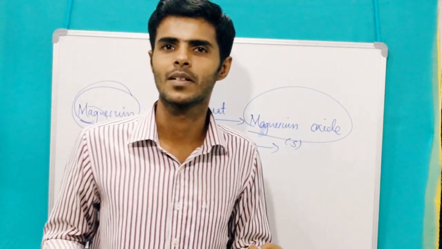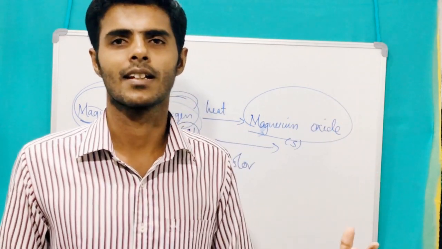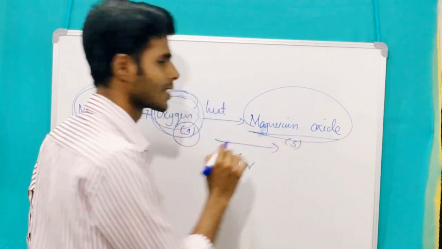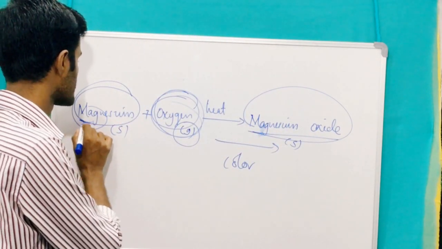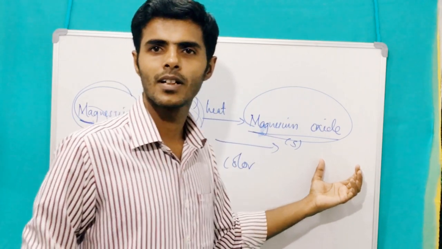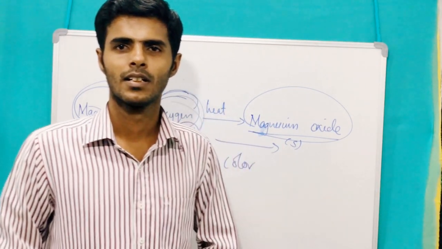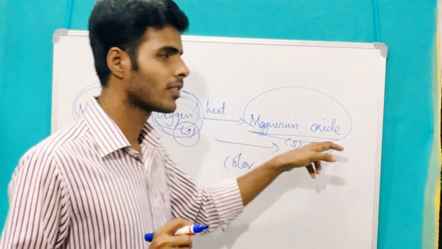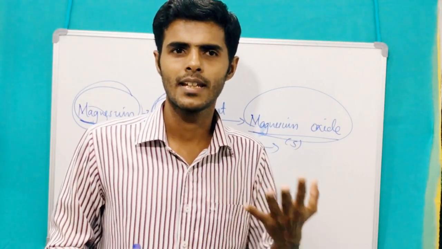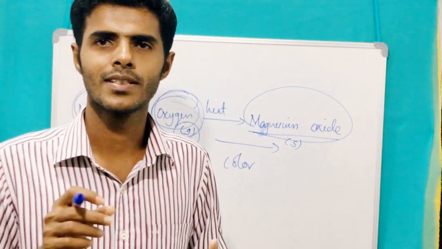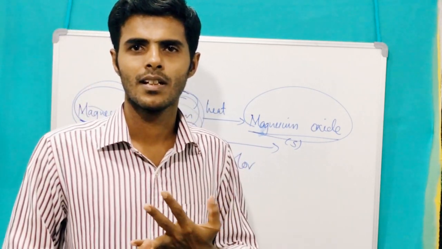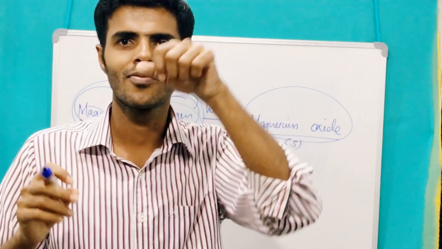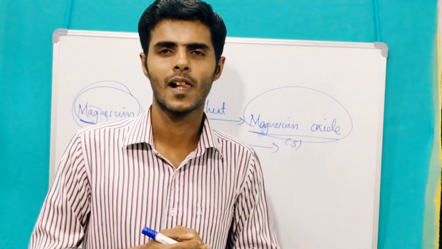If it has color, we can see oxygen in the atmosphere, but oxygen is a colorless gas. So this gas is being converted into a solid substance, a white powder. This solid wire or sheet is being converted into powder. So the physical state has changed, its color has changed, the property has changed. There is an involvement of temperature also during this reaction.